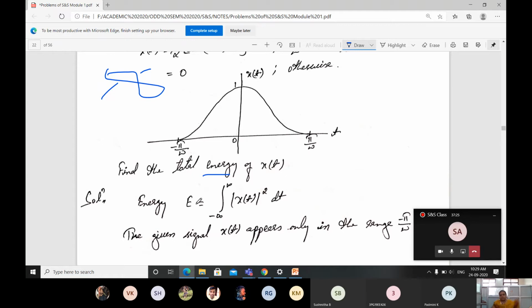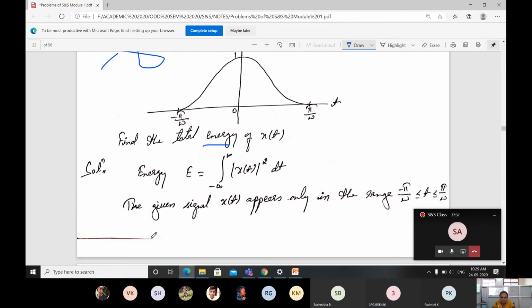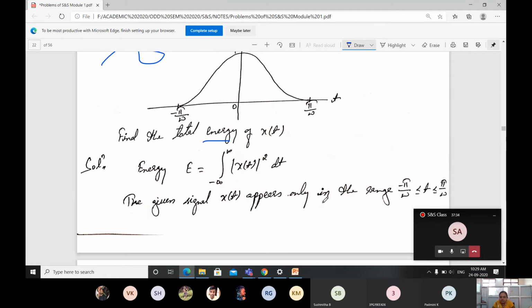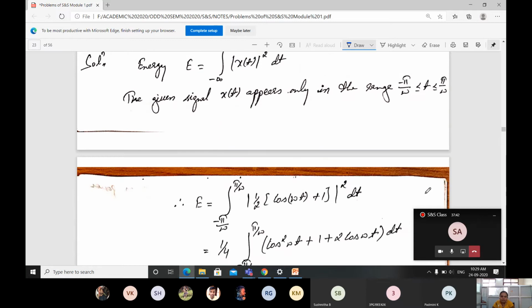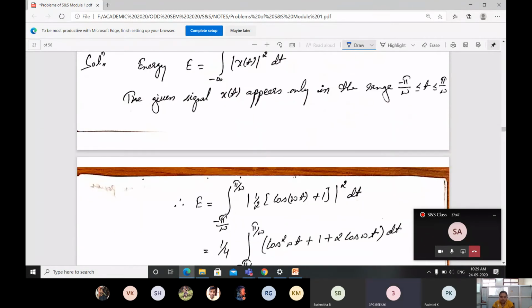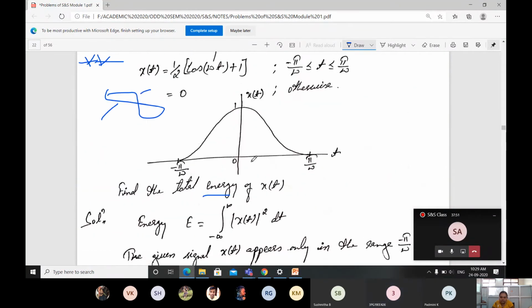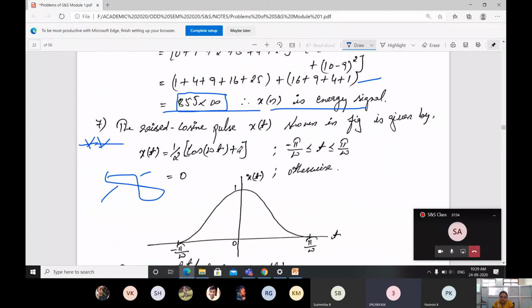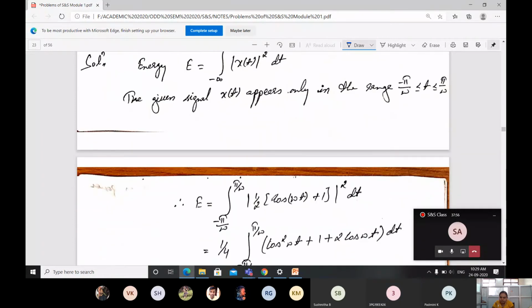E is equal to the integral from minus infinity to plus infinity of x of t whole square dt. The given signal x of t appears in the range from minus pi by omega to plus pi by omega. Apply that: instead of minus infinity to plus infinity, just apply minus pi by omega to plus pi by omega. What is x of t? It is 1 by 2 cos omega t plus 1. You substitute here, cos omega t plus 1 whole square.